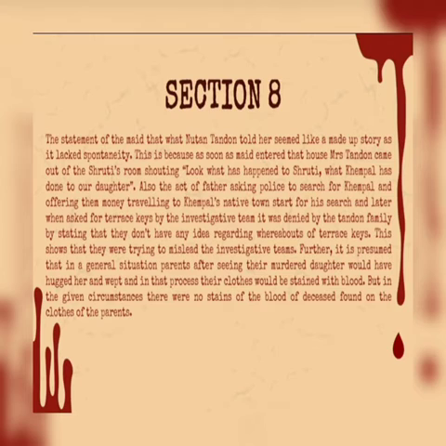All of this shows that they were trying to mislead the investigating teams, and it is their subsequent conduct. Further, it is presumed that in general circumstances, parents after seeing their child murdered must have hugged her and wailed, and in that process, their clothes would be stained with blood. But in the given circumstances, there were no stains of blood of the deceased found on the clothes of the parents.